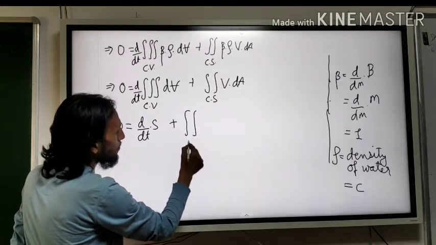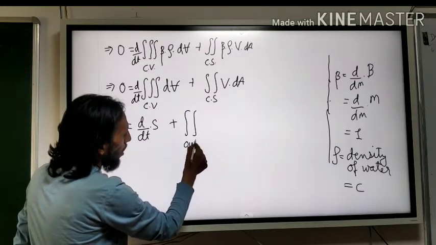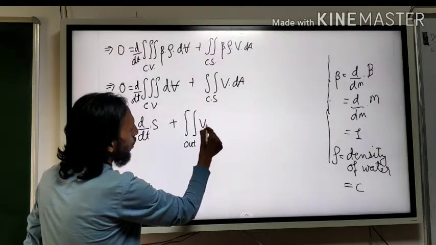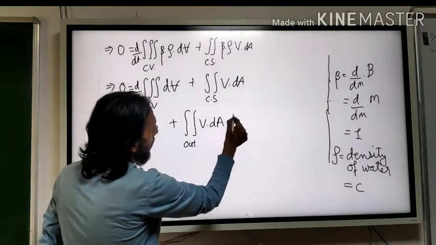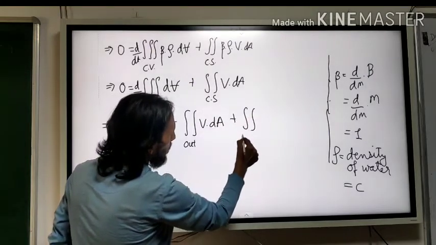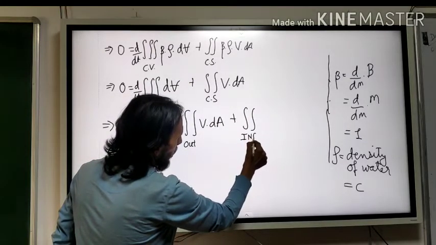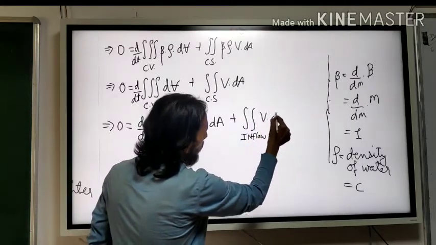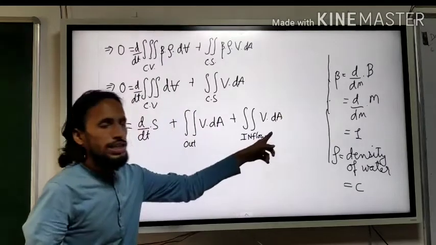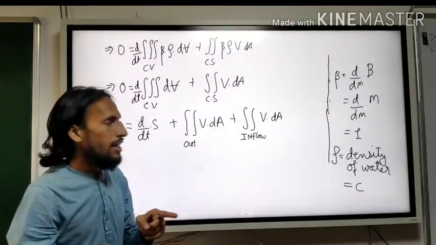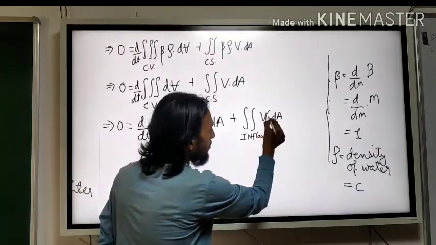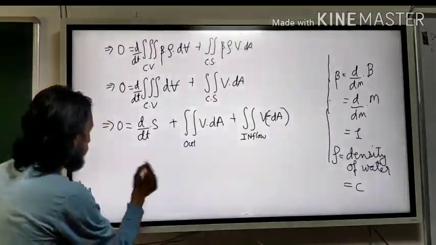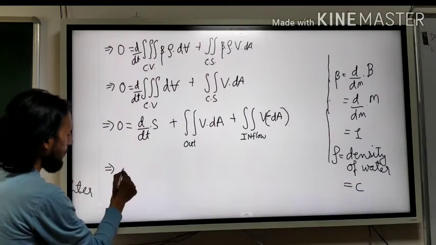This is for outflow, V dot dA, plus this is for inflow. Okay, what is it? V dot dA. But actually what is dA? dA is minus dA. So basically this is nothing but minus dA. Okay, so how will this modify?